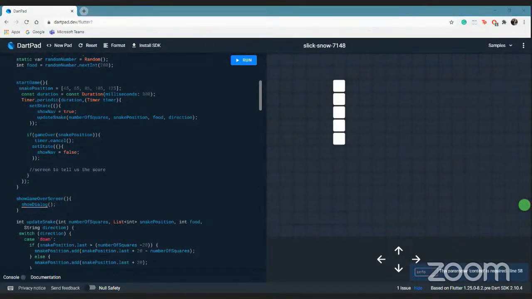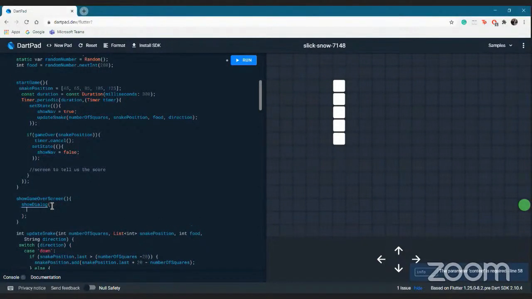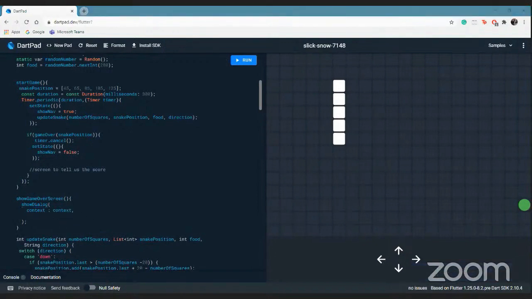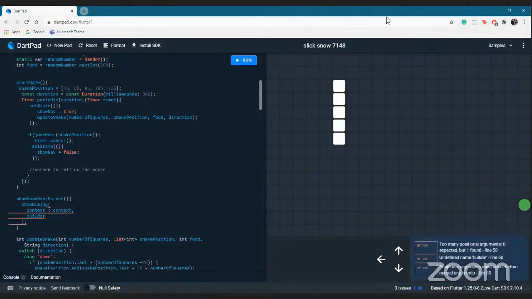In the show dialog, we return, it has parameters like when we want a context, because we'll pass the context of that state. Also we want what we want to display out there. So similarly, as it had a build, everything has a builder. We'll just add a builder over here.